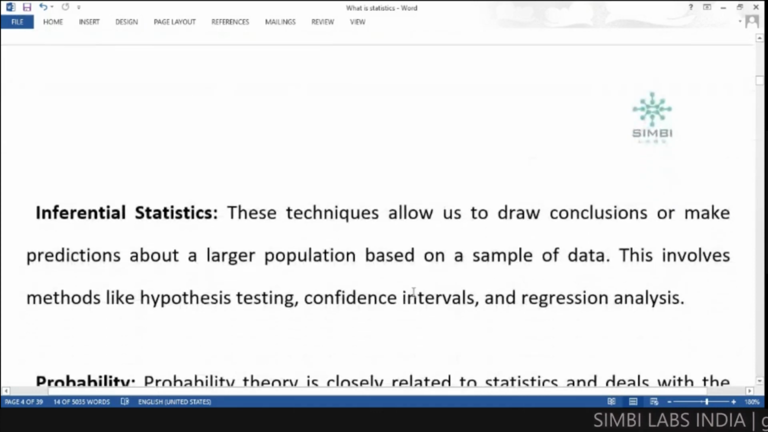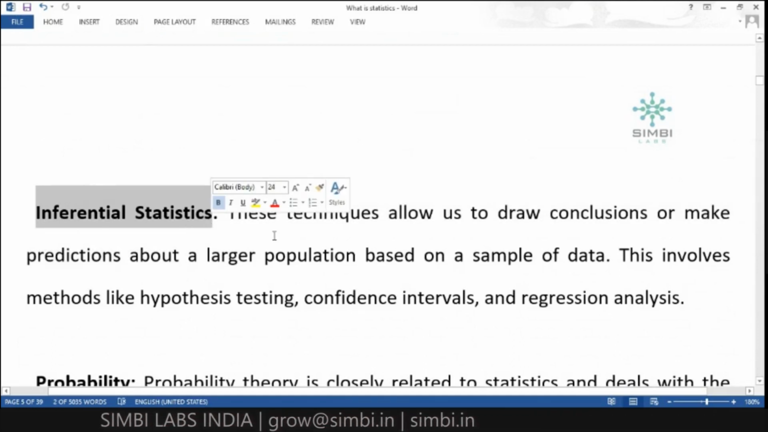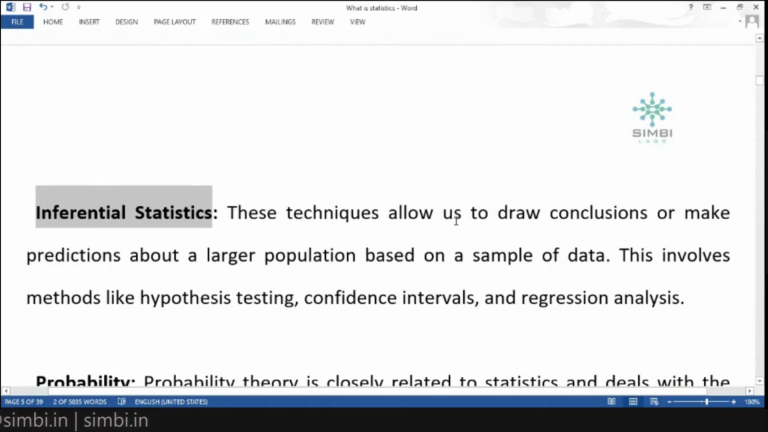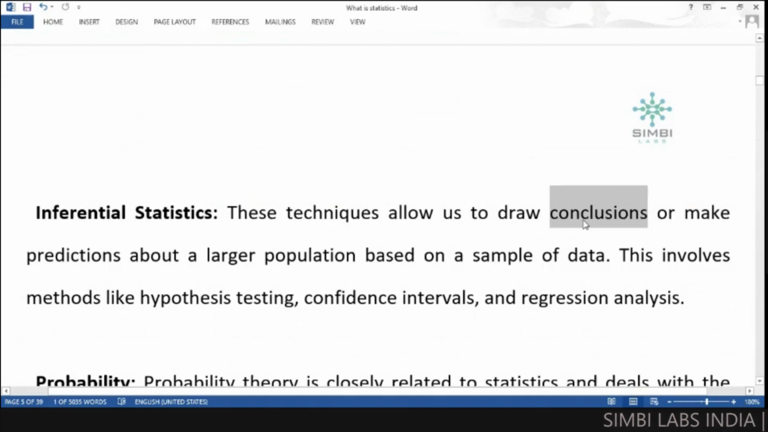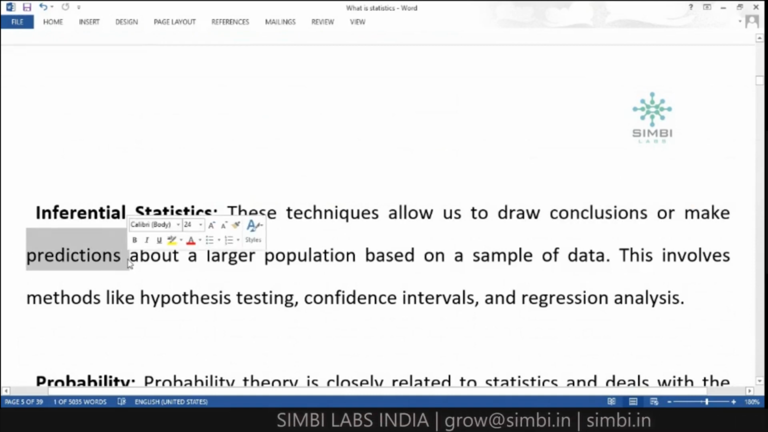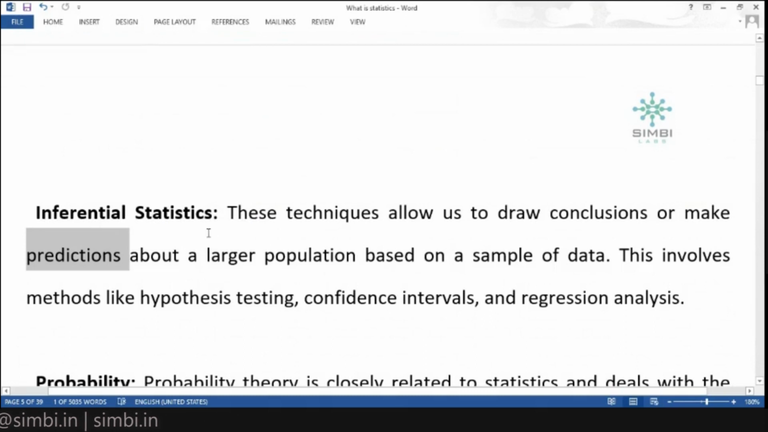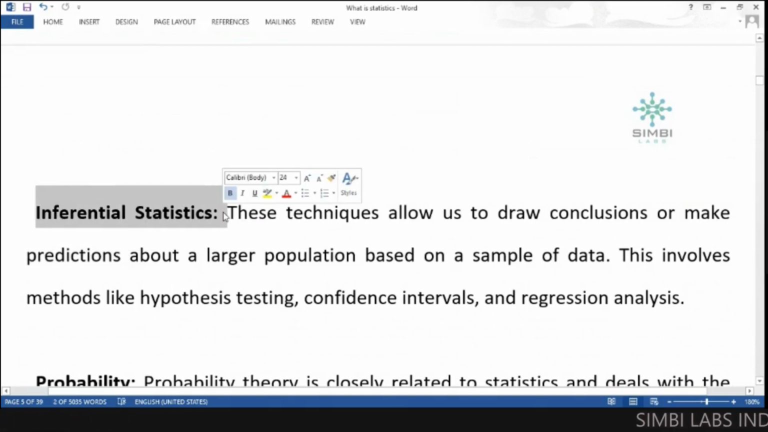And the second type of statistics is inferential statistics. Inferential statistics means some techniques are there that allow us to draw conclusions. We can draw conclusions, or we can make some predictions also. For example, if we have a larger population, we can use this type of inferential statistics based on the sample data.